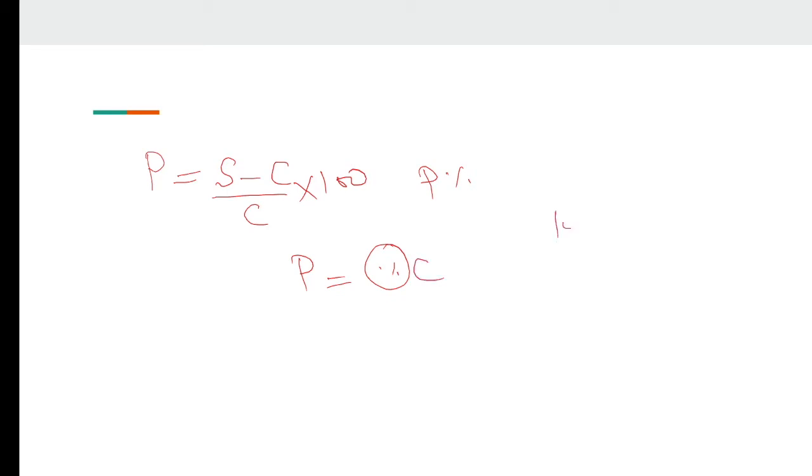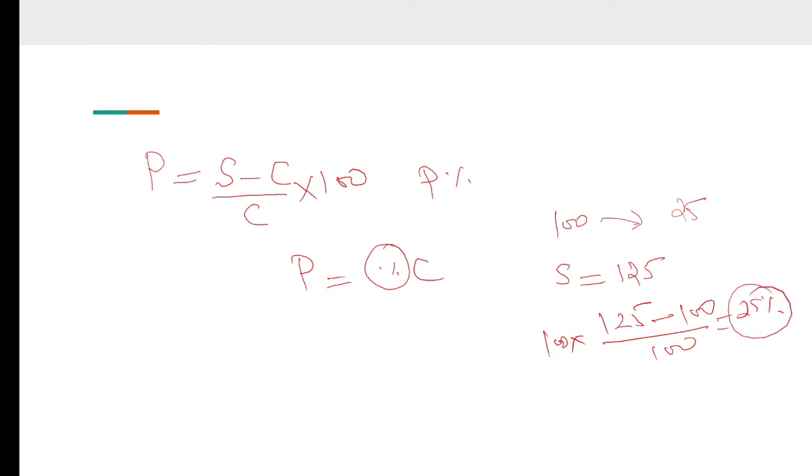For example, my cost price is 100. I want to make a profit of 25%. So what would my selling price be? 125. So 125 minus my cost price 100, divided by 100, and multiplied by 100, gives 25%. This is the very fundamental thing. In profit and loss, if you remember only these two things: profit is equal to selling price minus cost price, and the percentage is equal to profit divided by C, meaning cost price, into 100, that is my profit percentage.